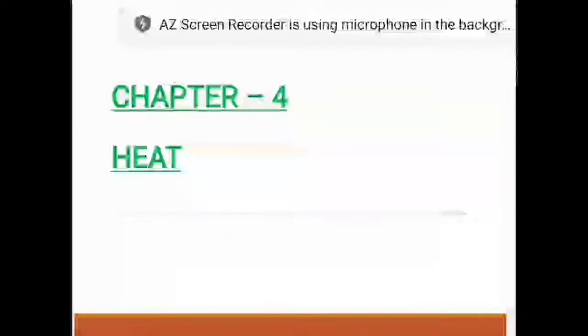Can you imagine how cold earth would be if there would be no sun? The sun is the main source of heat on earth. Only little of sun's heat is able to reach the earth. However, it is enough to sustain life. Other sources of heat are fire and electricity. In this lesson, we will study about heat and methods of transfer of heat.